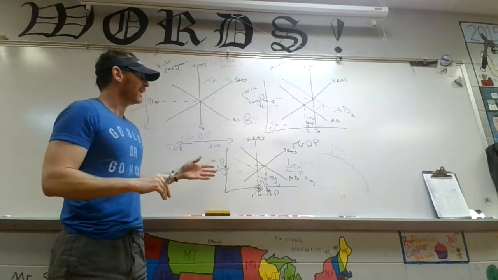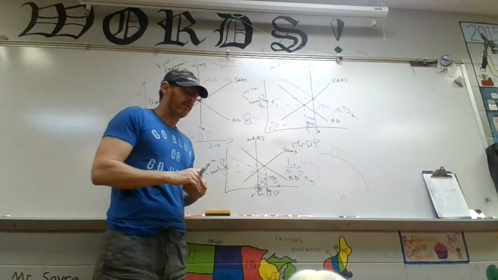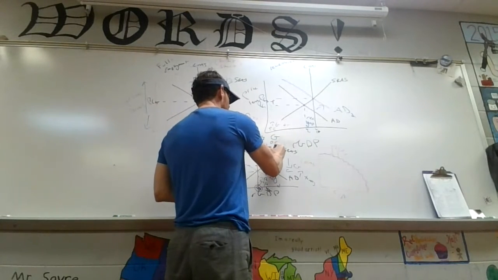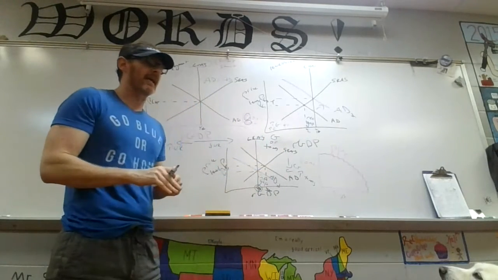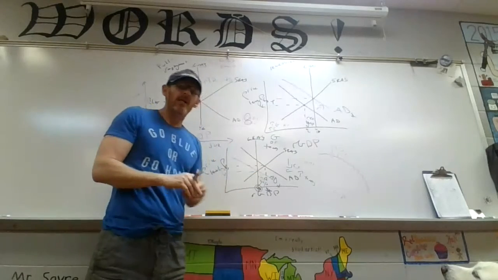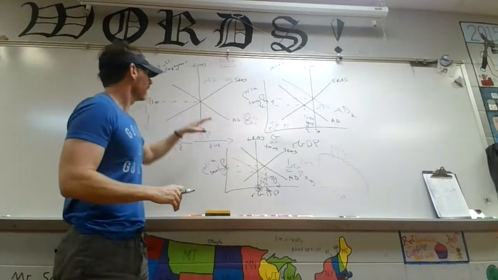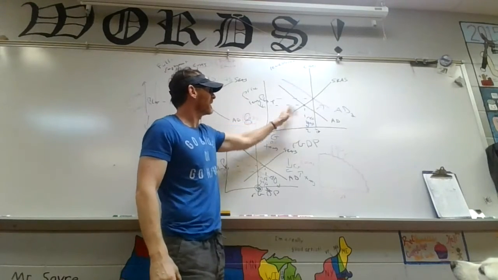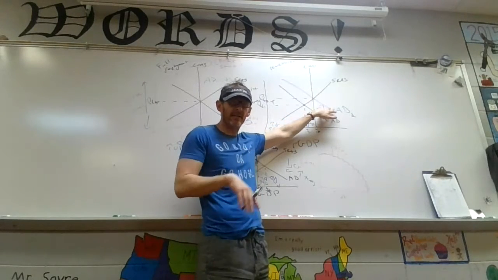So you can see that fiscal policy is using government spending or taxes to affect aggregate demand. These are ways that we can try to fix these problems, and you're seeing it right now play out in real life. So this is what full employment looks like. This is what a recession looks like. This is how we fix a recession using fiscal policy, right? Government spending or cutting taxes.